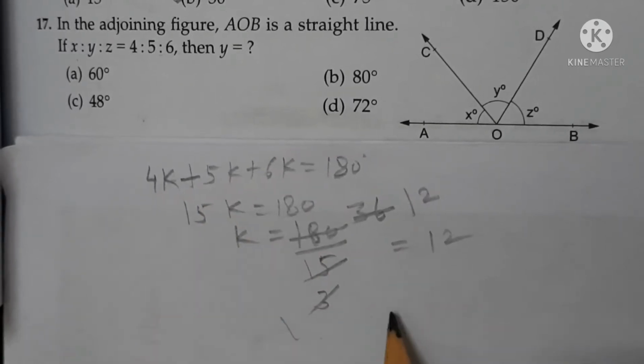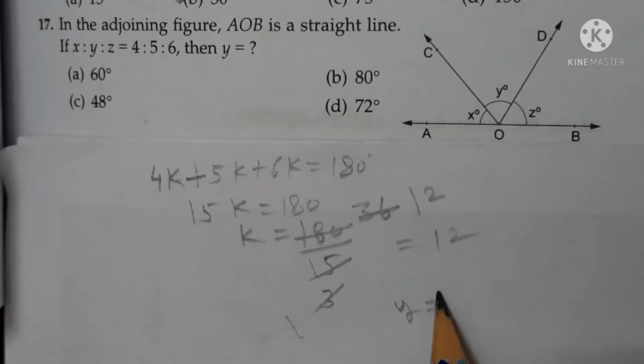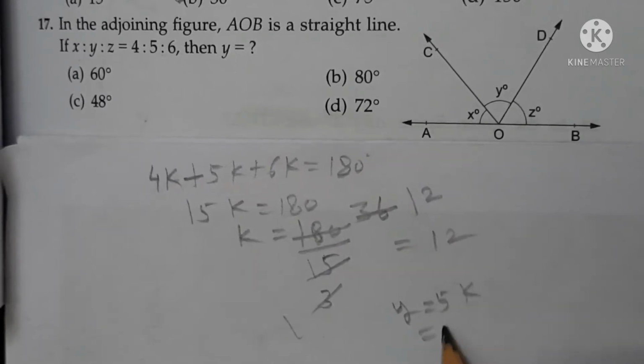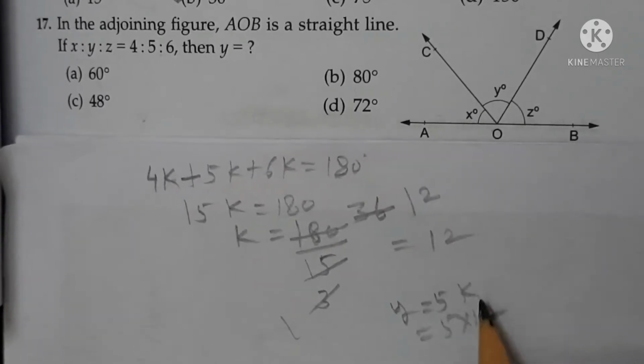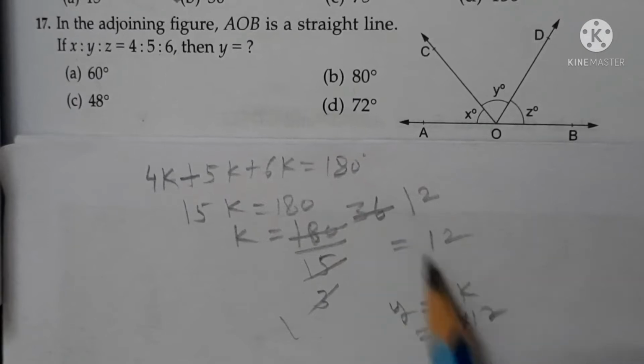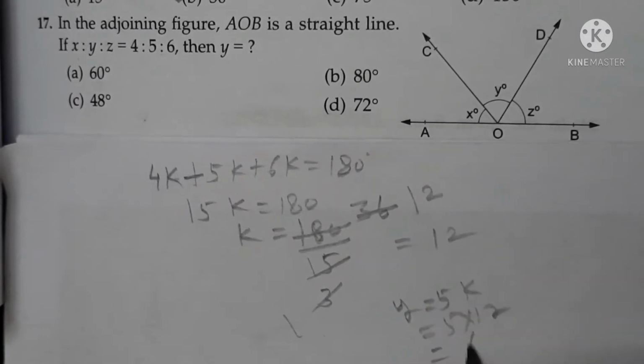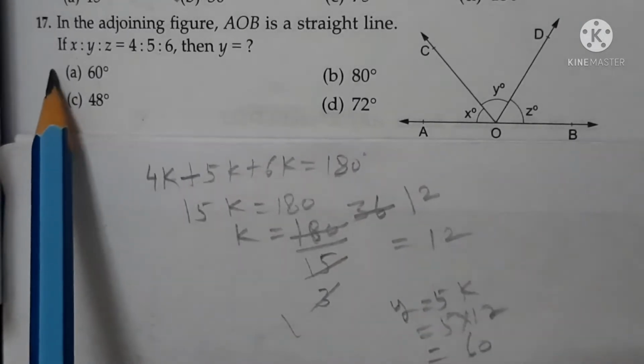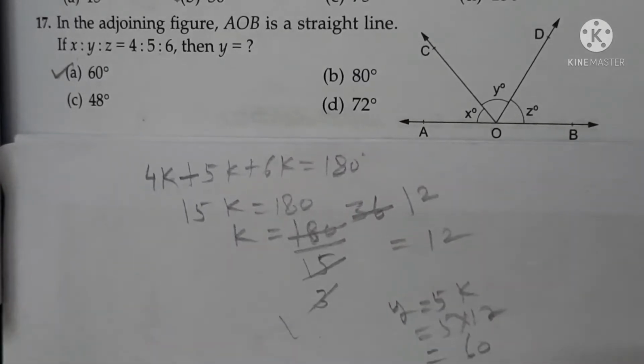Here y is equal to 5k, 5 into 12. If you required the solution, then do like this. 60 degrees. Option A is correct. Next question number 18.